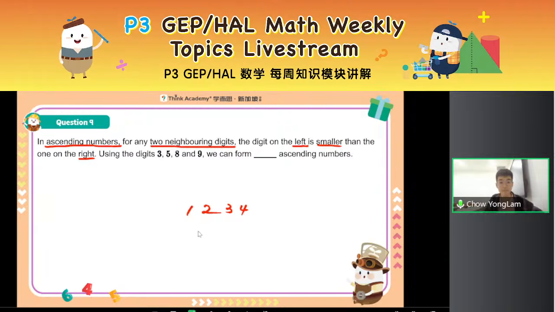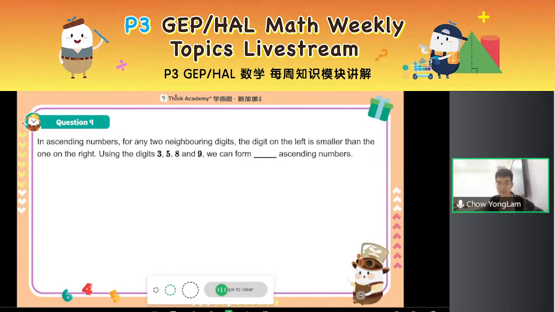Left smaller than right. Now, 1, 1, 1 is not an ascending number. Neither is 1, 2, 1. Because we want the left to be smaller than the one on the right. In other words, in a single number, the digits must go small to big. And I cannot have any repeats. All right? Now, with that, how do we do this question?